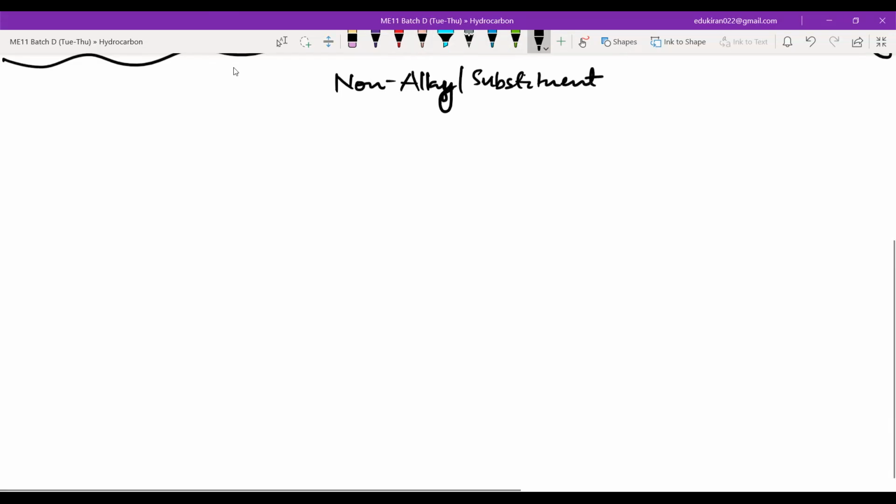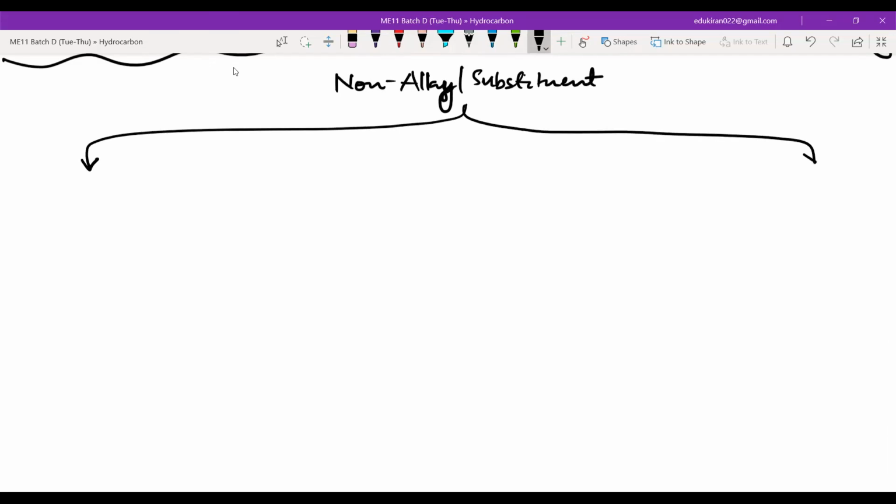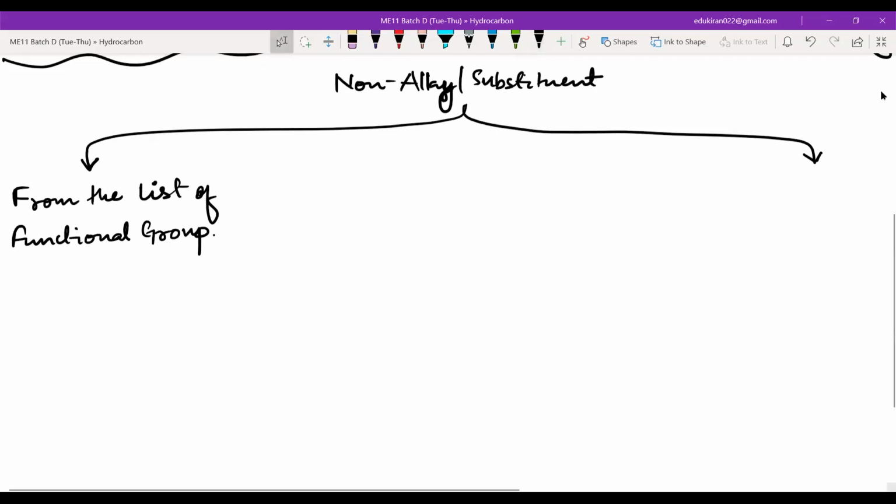Now again, I will divide non-alkyl substituents into two parts, so it is easier for you to recognize them. Some of the non-alkyl substituents are from the list of functional groups, and there are some others.